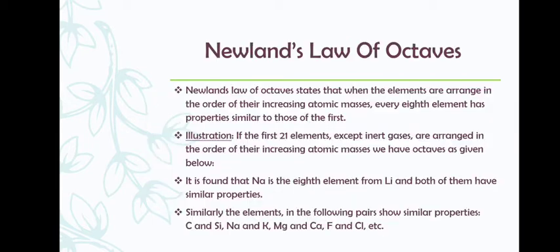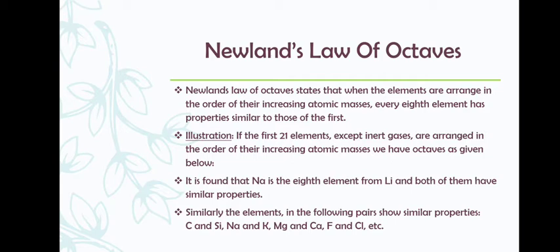Now moving on to the next, that is Newland's law of octaves. After Dobereiner, Newland started classifying elements. Newland's law of octaves states that when the elements are arranged in the increasing order of their atomic masses, every eighth element has properties similar to those of the first. For example, if you take 1, 2, 3, 4, 5, 6, 7 elements, then again the 8th, right? So the 8th and first will have the same properties.